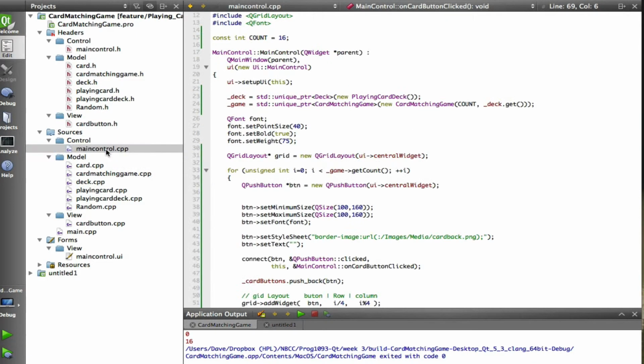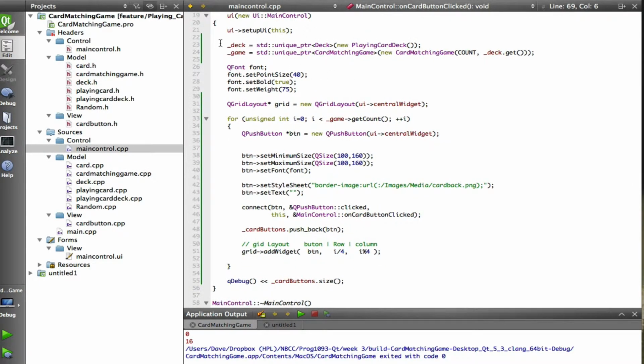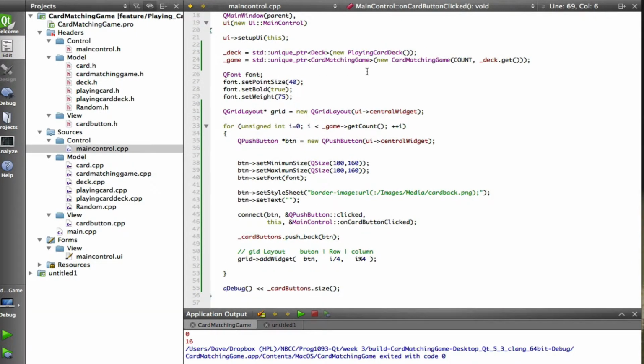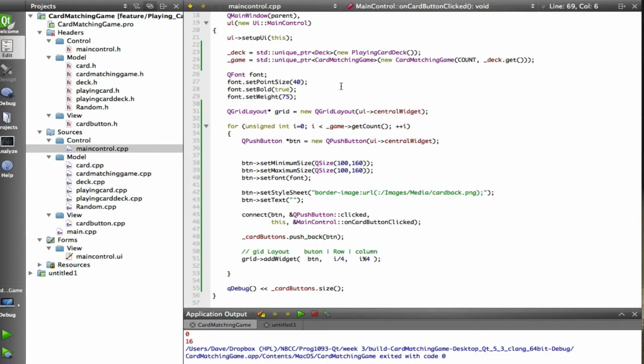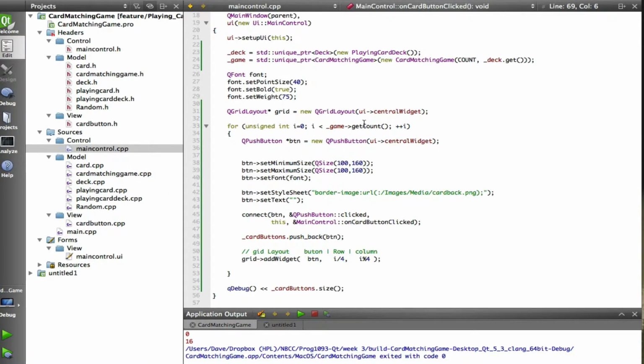Then most of the changes we made were in get control. We moved the construction of the deck up to the top, and then we instantiate a game. So we create this game object. We added a unique pointer to a card matching game called underscore game. So we're going to new up a new card matching game on the heap, and we're going to keep a smart pointer, a unique pointer, to it.